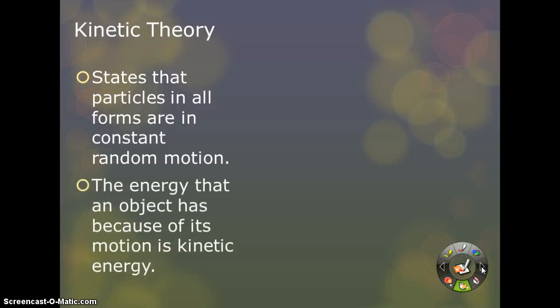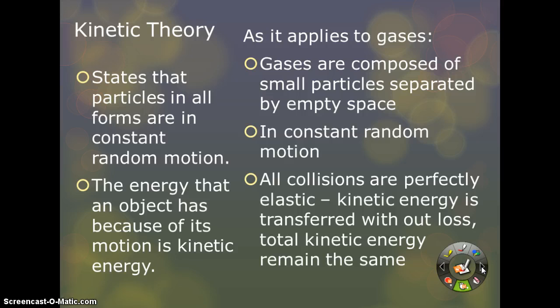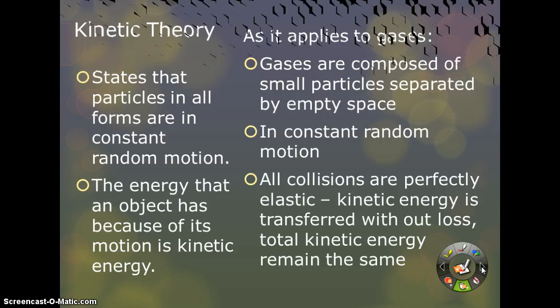Kinetic theory states that particles in all forms are going to be in constant random motion, so they have no predetermined path. The energy that an object has because of its motion is kinetic energy. So for gases specifically, gases are composed of small particles separated by empty space. They are in constant random motion, and all collisions are perfectly elastic, meaning that kinetic energy is going to be transferred without loss. So the energy that one particle has when it runs into a second particle is going to be transferred. The kinetic energy is going to remain the same.